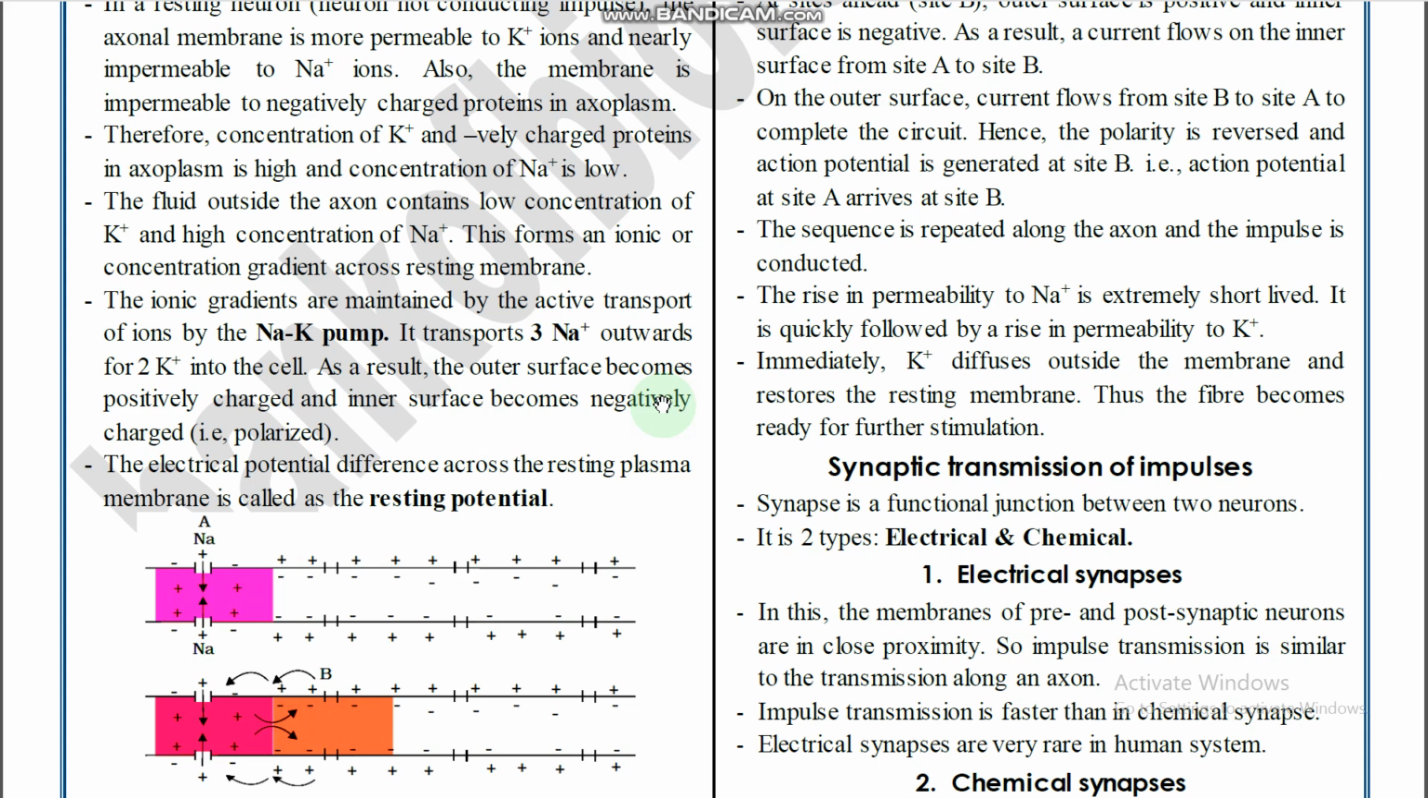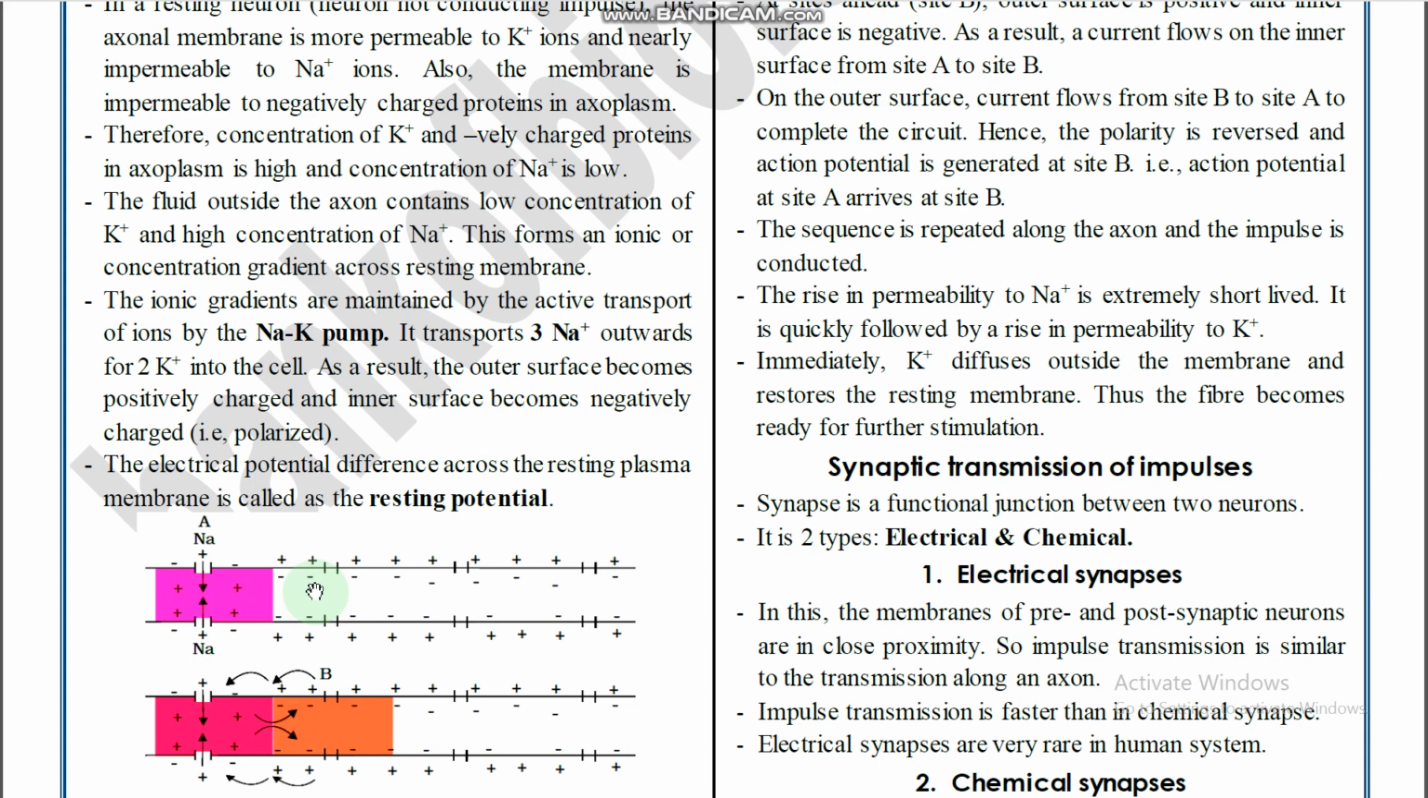And the next one, hyperpolarization. After the passing of the action potential, inside again a negative charge will develop, right? So that negative charge, compared with polarization, more negative charge is developed inside. That is called hyperpolarization. You got it or not? Once the action potential passes, more negative charge is developed inside compared with earlier, right? So in polarization it is minus 70 millivolts, in hyperpolarization minus 90 millivolts, right? So more negative charge is developed, that is called hyperpolarization.